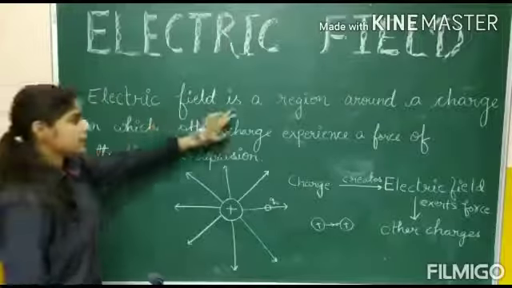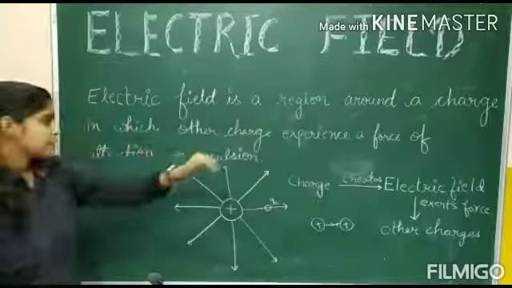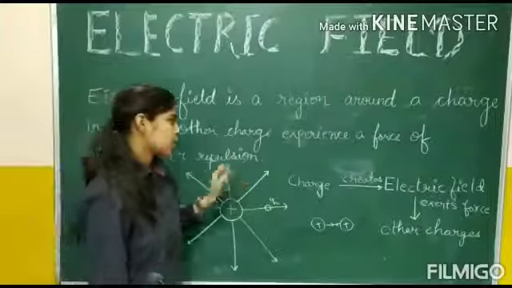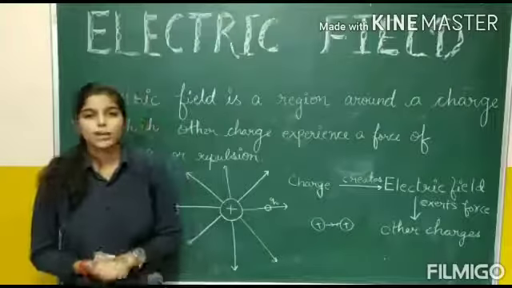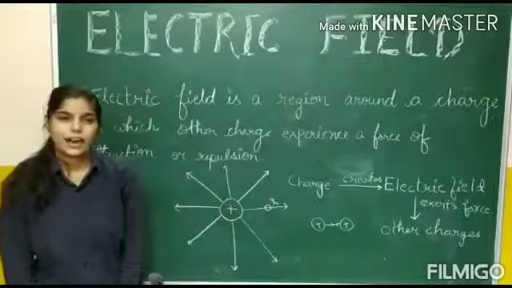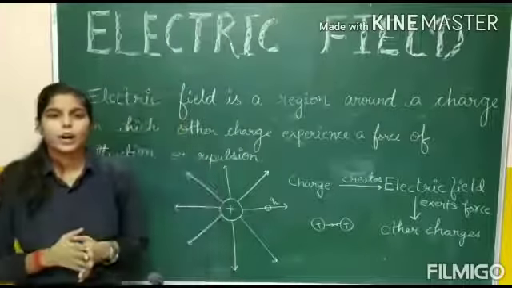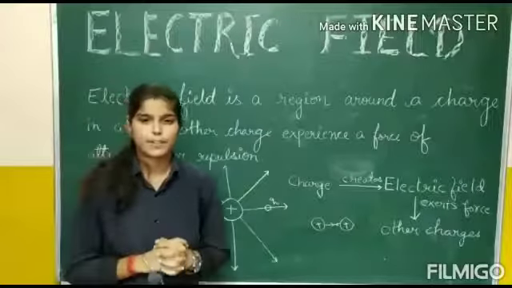Electric field is a region around a charge in which other charges experience a force of attraction or repulsion. As we all know, like charges repel each other, whereas unlike charges attract each other. Here the question occurs: why does this attraction or repulsion between the charges take place?